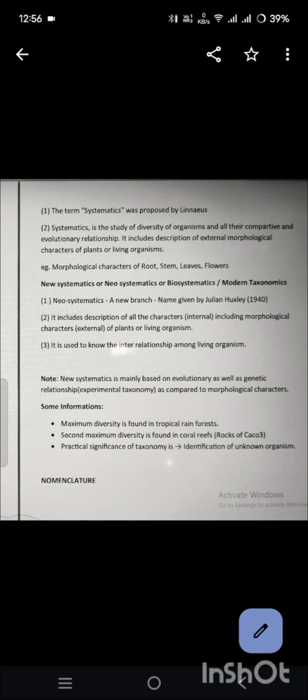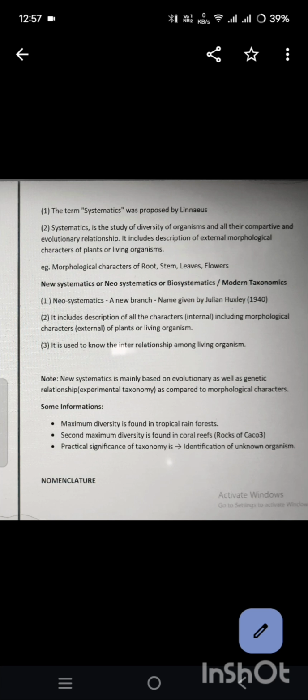Neosystematics or biosystematics is also known as modern taxonomy. The term neosystematics was given by Julian Huxley in 1940. It includes description of all the characters, including internal characters of plants or living organisms. It is used to know the interrelationships among living organisms. Note, systematics is mainly based on evolutionary as well as genetic relationships.